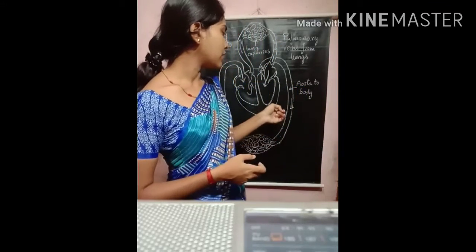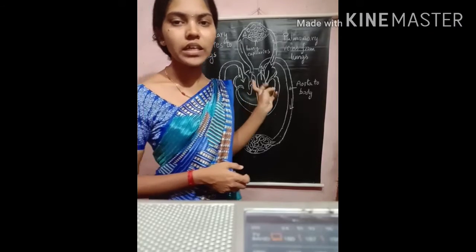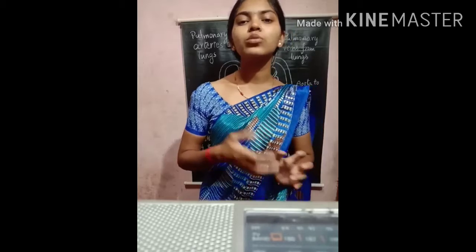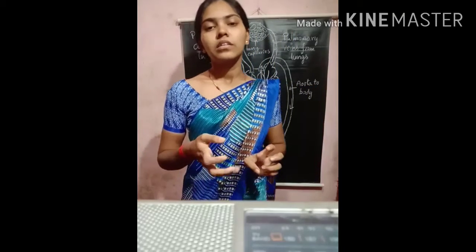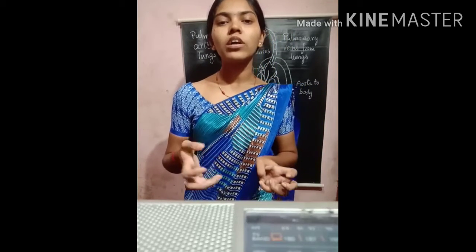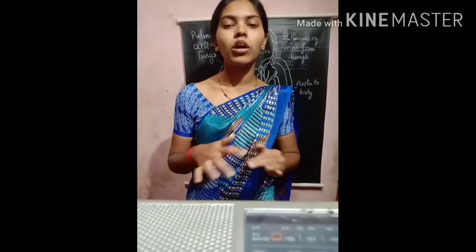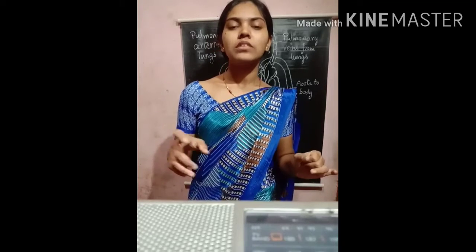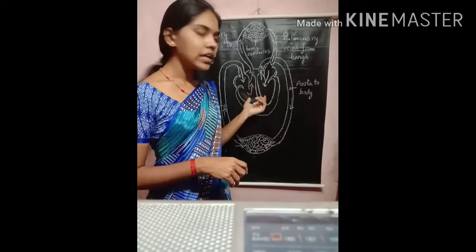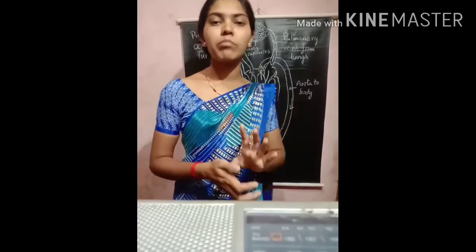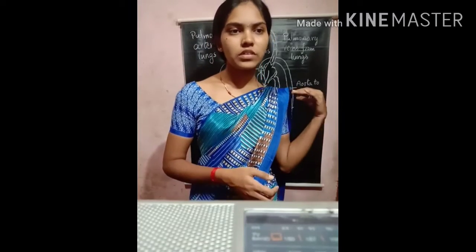So this separation of carbon dioxide and oxygen is required in these animals. And also the supplied energy is used in order to maintain the body temperature. In the case of mammals and birds, the supplied energy also maintains the temperature of the body, so the body can function smoothly. So they require this four-chambered heart. In mammals and birds, we can observe these four-chambered hearts.